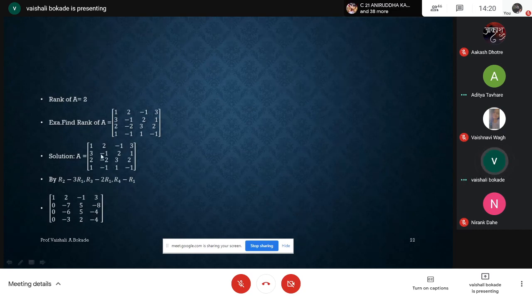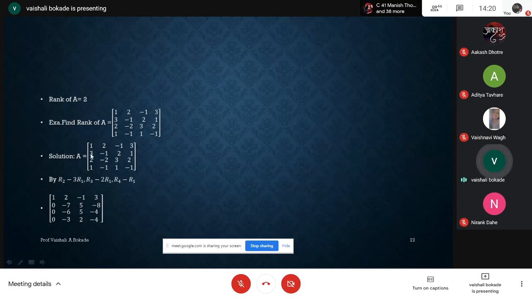Yes. See, I am just looking at this matrix. First I observe whether the element at the 1,1 place is 1. Yes, I have that, the element at the 1,1 place is 1, so I keep R1 as it is. If I did not have that, then I would have to use a row transformation to convert the element at the 1,1 place to 1.